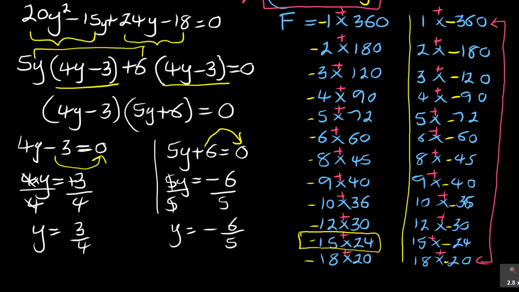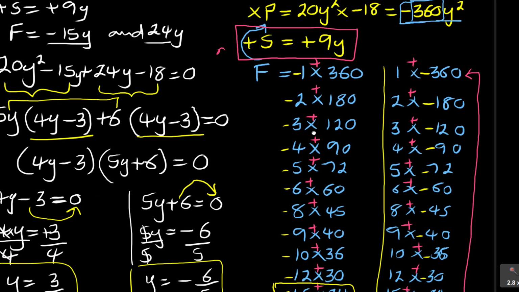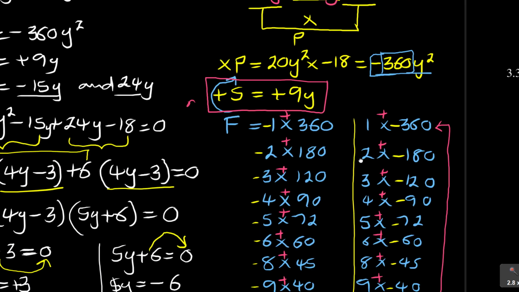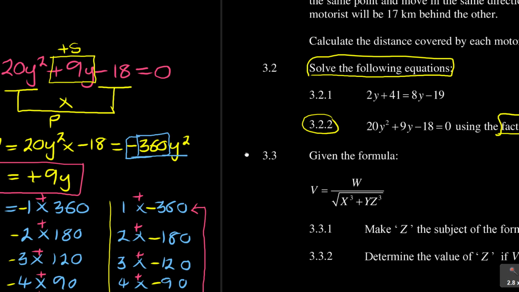So that's how you get your two answers. These are the two answers for that question: y is equal to 3 over 4 and y is equal to minus 6 over 5. If it's an equation, it needs to be tested. So now, how do you test this? So y is 3 over 4 is the first one.